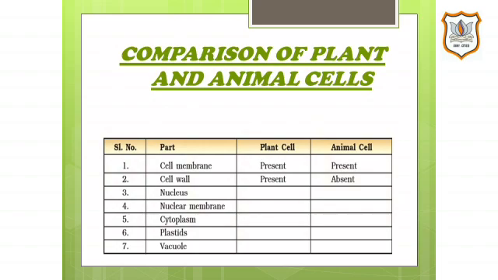Students, this is a comparison of plant and animal cells in a tabular form. You have to fill this table in your textbook by yourself. As you have understood what is a plant cell and what is an animal cell, I have explained in detail. So this table you have to fill in yourself.